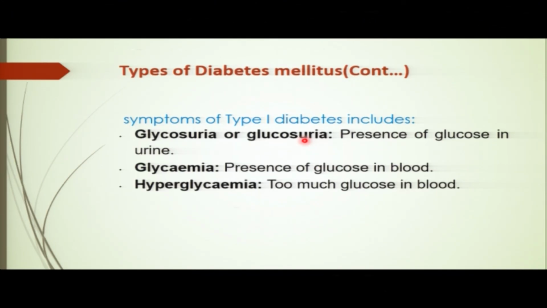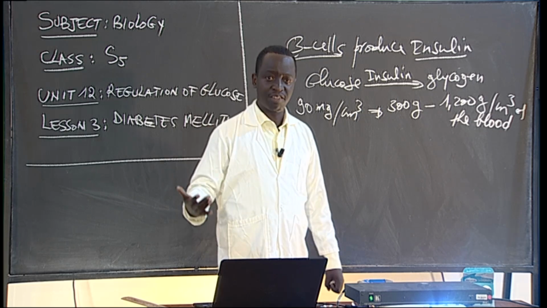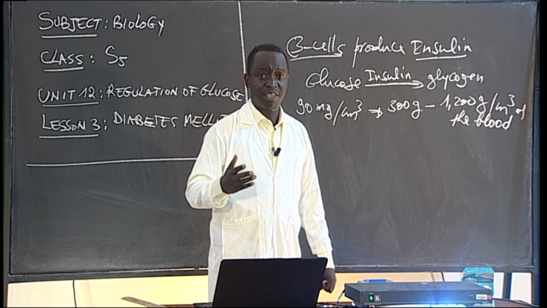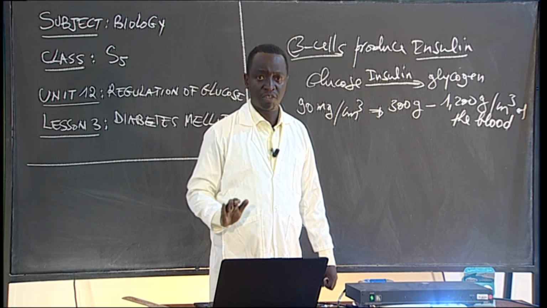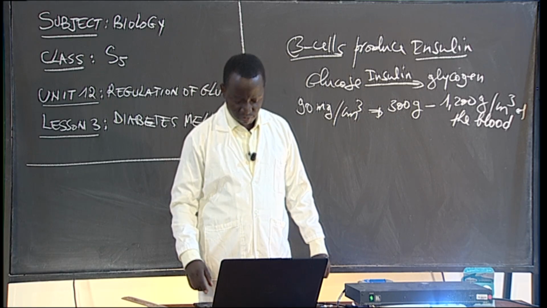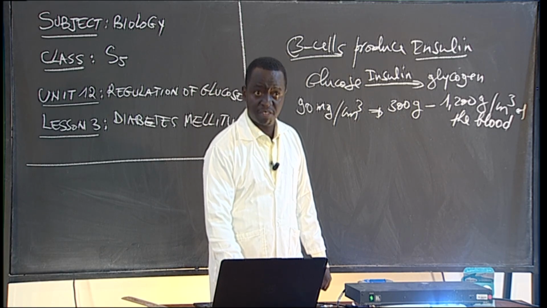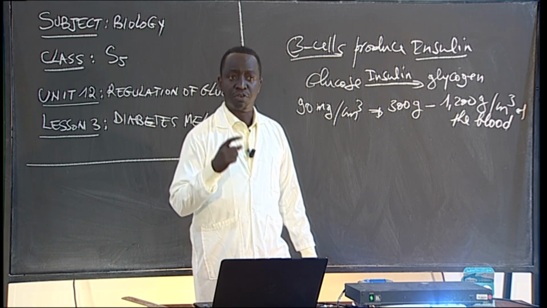Actually, we have a system in our body that filters the blood so that glucose cannot get into the urine. When you urinate, your urine does not have glucose. But in the case you have diabetes, your urine will contain glucose. So this is what you call glucosuria.